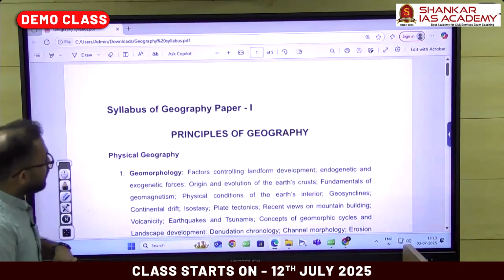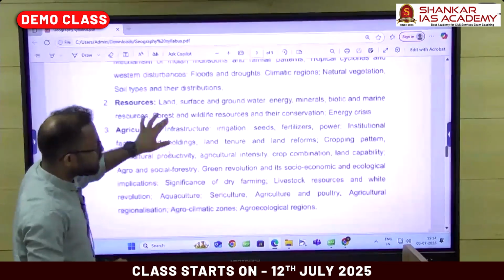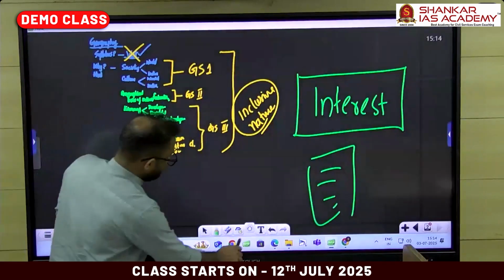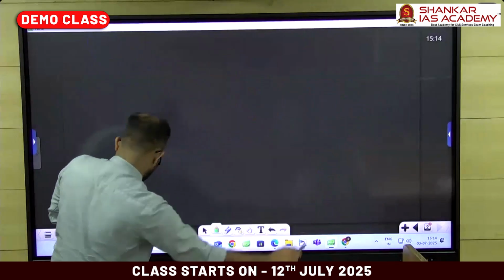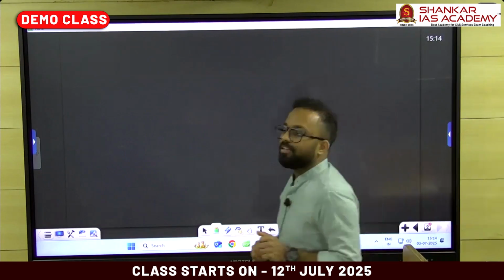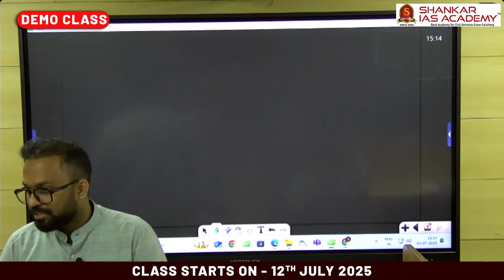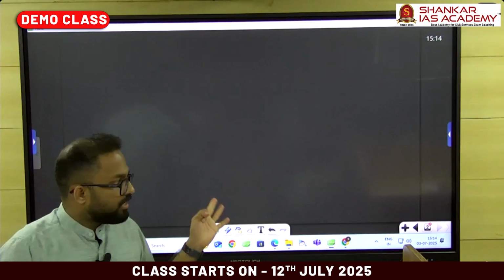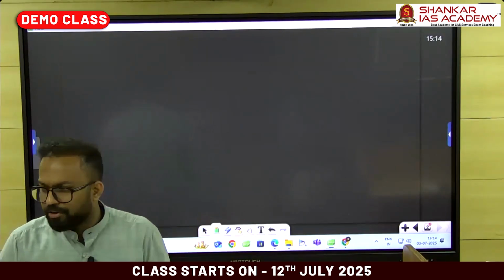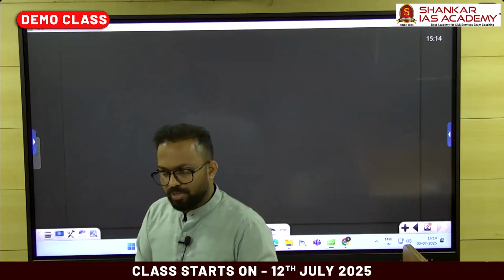And the remaining part is human geography, and the human geographical application on India will be handled by Gowtham sir. So I'll take you to a brief discussion of earthquakes and volcanism in the planet. This is the overview about the syllabus, how to choose an optional, and the advantages of geography and the geographical syllabus. This is the introductory part. Then I'll take you to a brief discussion regarding volcanism and earthquakes in the world.